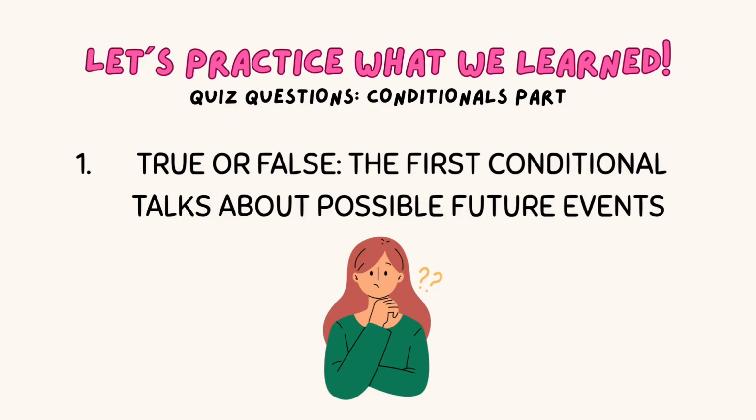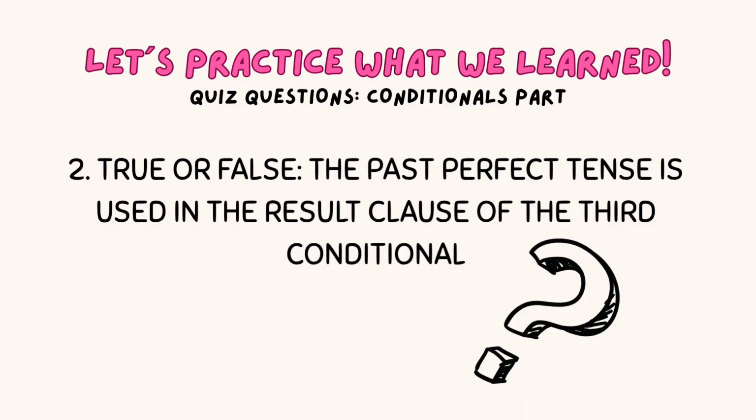Now it's your turn. Let me see what you remember. It is true. For example: if it rains tomorrow, we will stay in. It is false. It's used in the if clause. The result clause uses would have plus past participle.